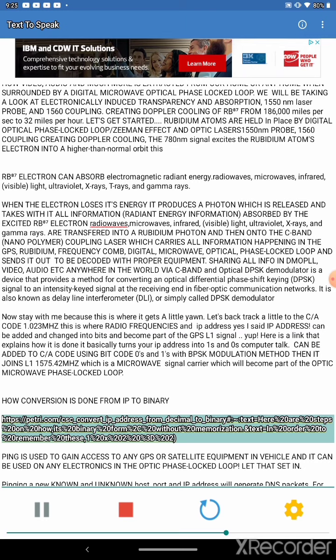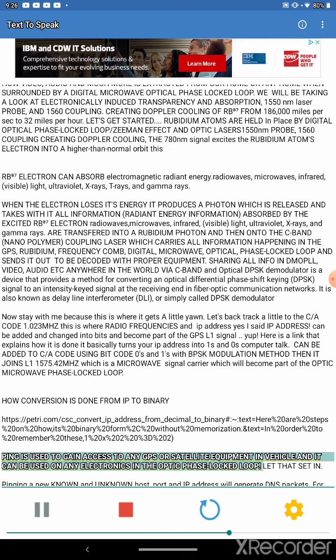https://petri.com/csc_convert_from_decimal_to_binary #to_binary text equals here are steps how it's binary form, without memorization and text equals in order to remember these 1 x 2 3d 2 closing parenthesis.